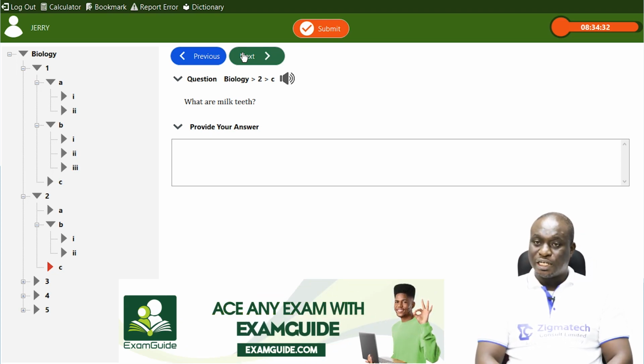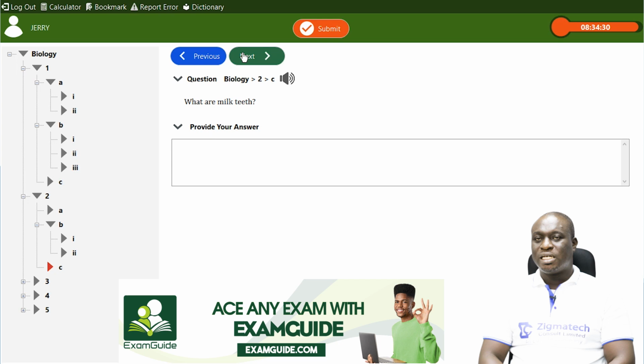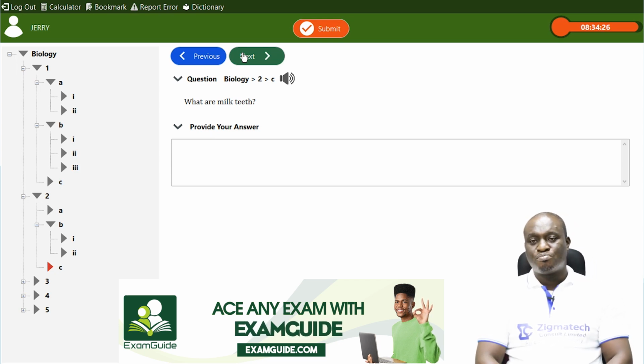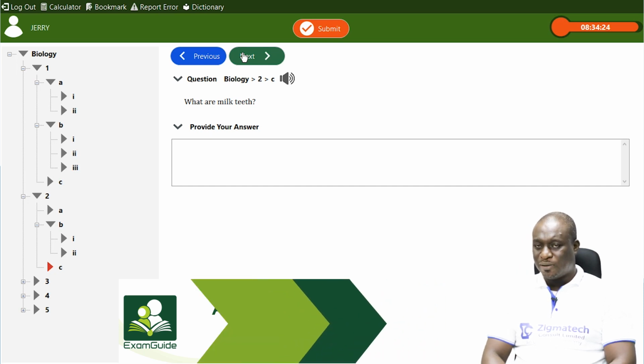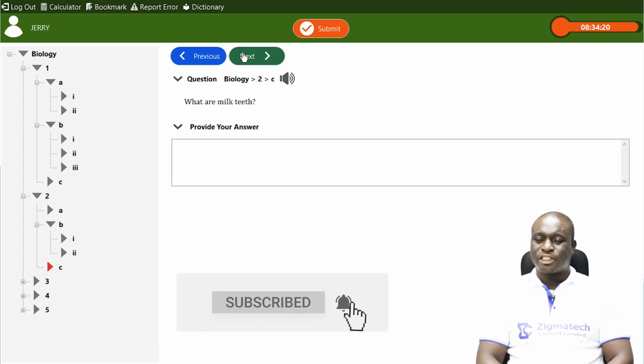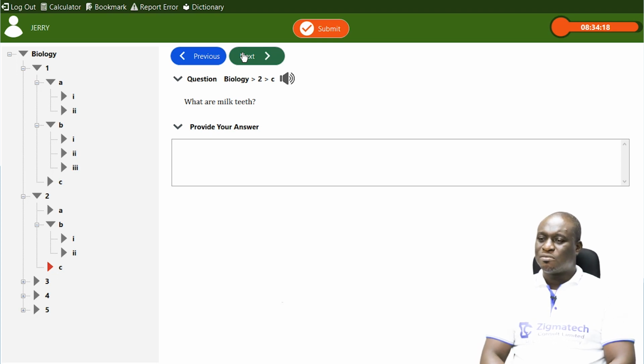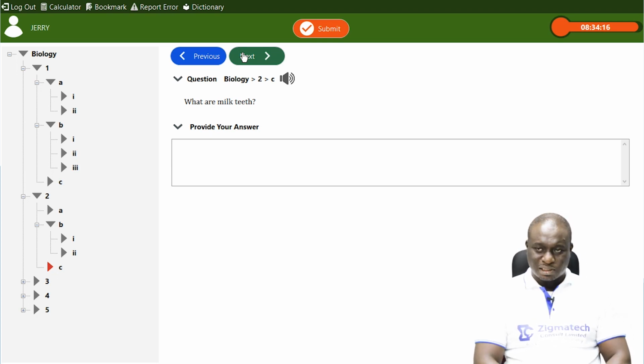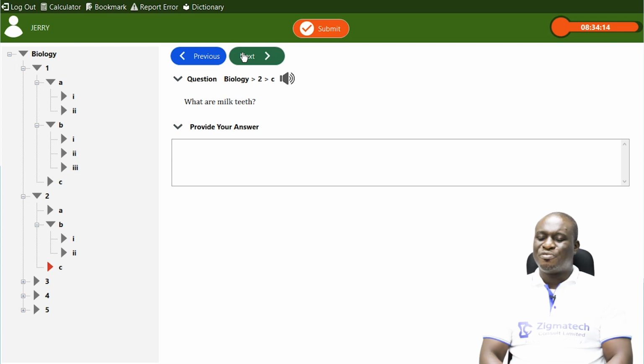They consist mostly of the incisor, canine, and partially, not all premolars, but some premolars. Again, I repeat, they consist of the incisor, the canine, and then some of the premolars. Then in terms of the permanent teeth, when they fall off, they cannot be replaced.